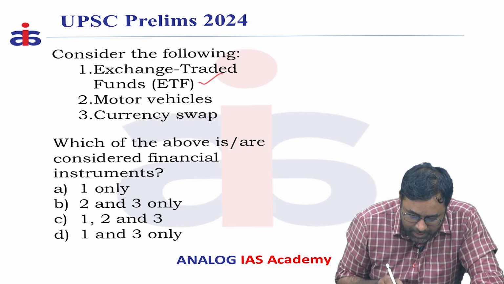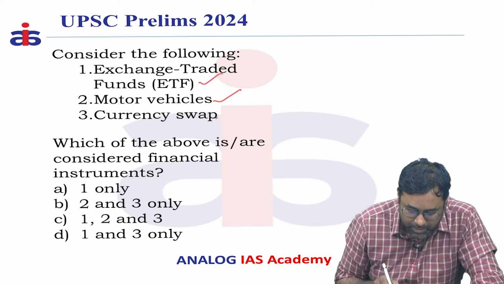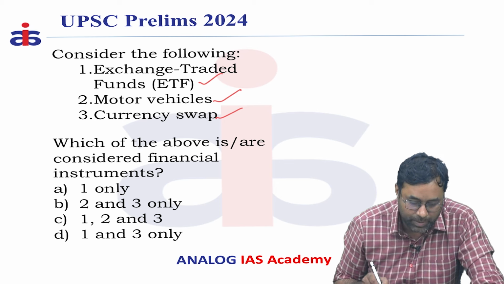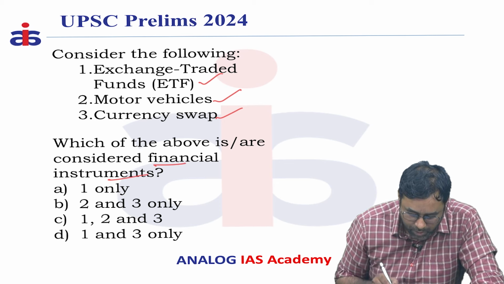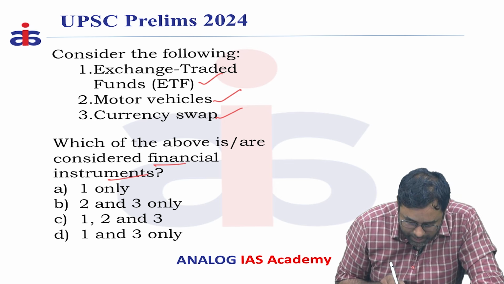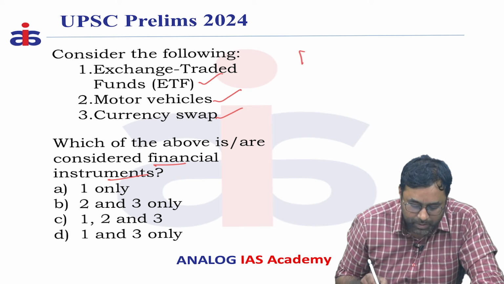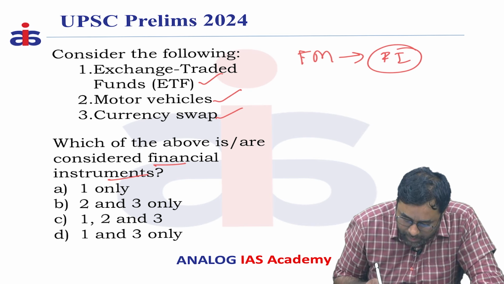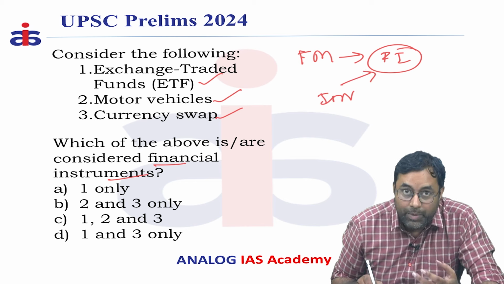Next question: consider the following statements: exchange traded funds, motor vehicles, currency swap. Which of the above are considered financial instruments? In the financial markets, there are certain financial instruments in which two parties are involved.